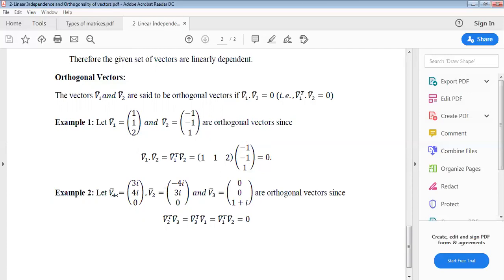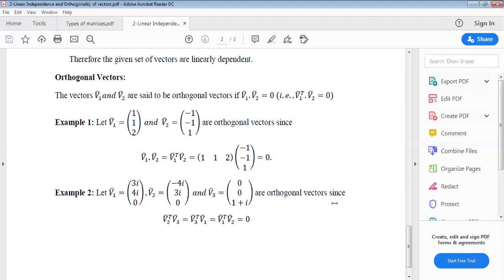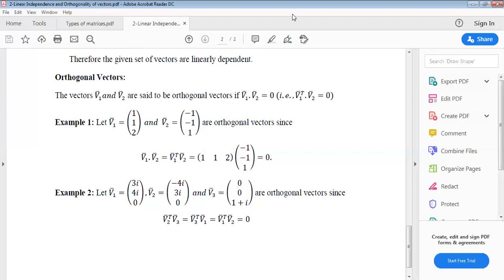Second example, let v1 bar equal 3i 4i 0, v2 bar equal minus 4i 3i 0 and v3 bar equal 0 0 1 plus i. Are they orthogonal vectors? Since v1 dot v2 equals 0, v2 dot v3 equals 0, v1 dot v3 equals 0. Therefore, v1, v2 and v3 are orthogonal.